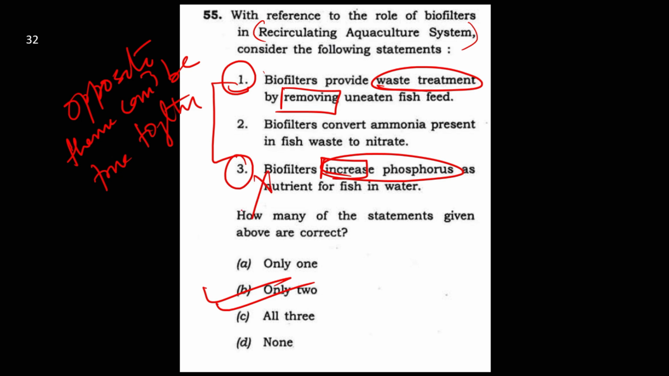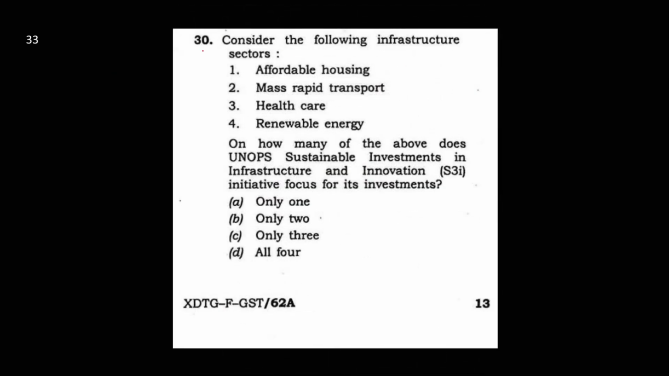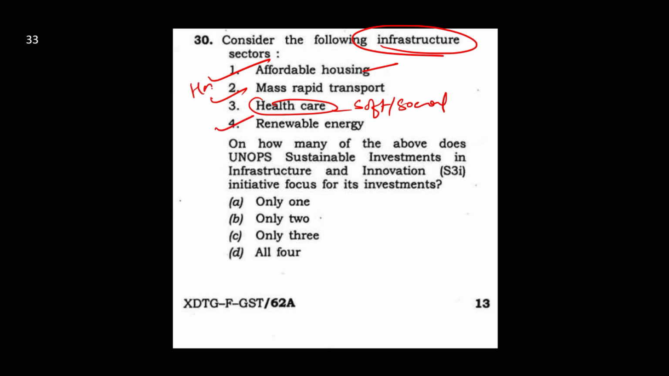Next, you can see question number 30. Consider the following infrastructure sector. Here the keyword is infrastructure sector. Out of these four, health is a soft infrastructure or social infrastructure. The others are hard infrastructure or physical infrastructure. So this is the odd man out. So only 3 is the answer.